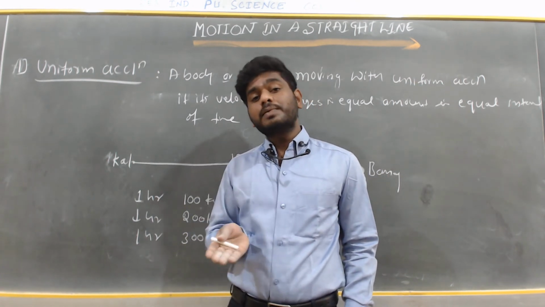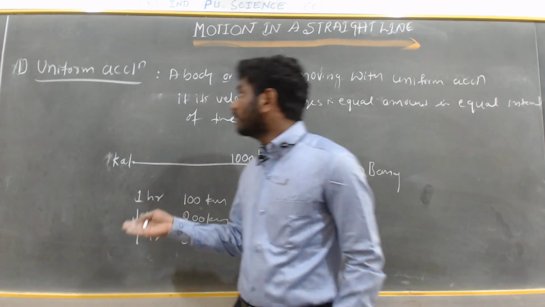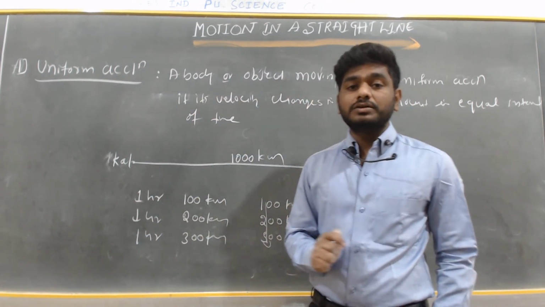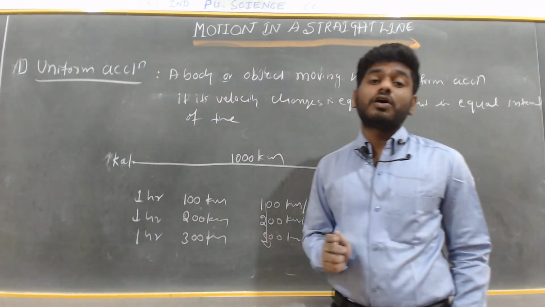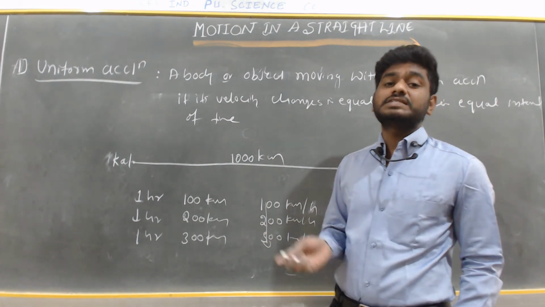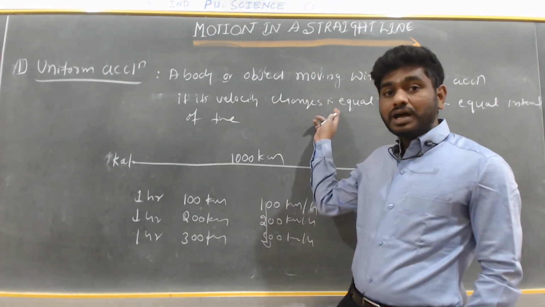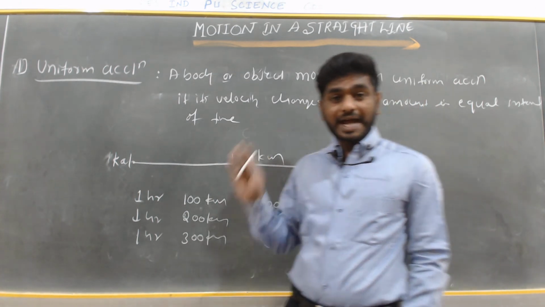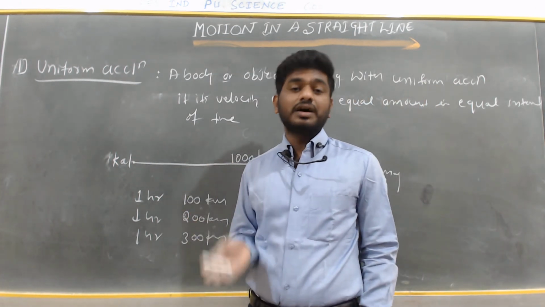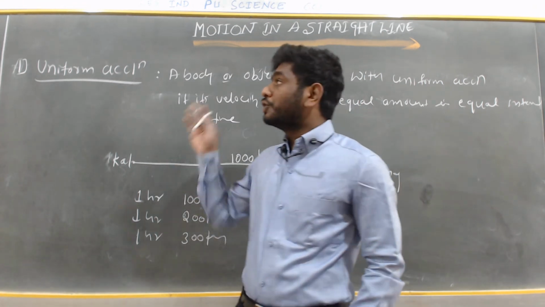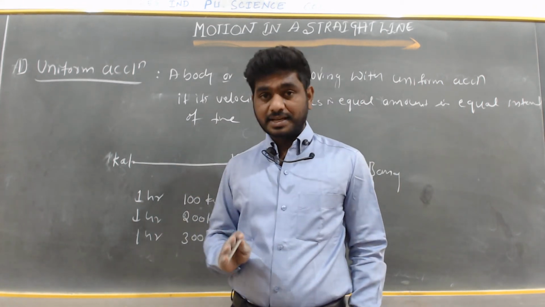And what is non-uniform acceleration? A body or object is moving with non-uniform acceleration if its velocity changes by unequal amounts in magnitude or direction or both. That we call non-uniform acceleration.